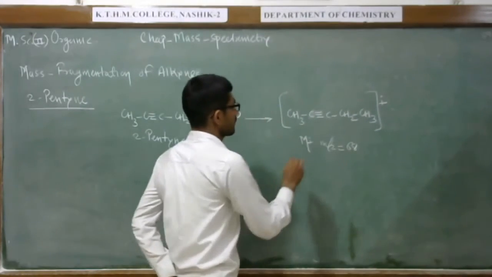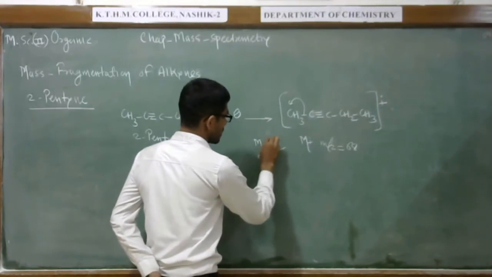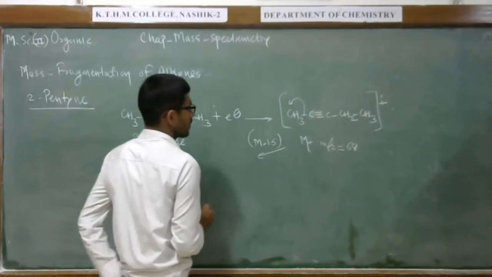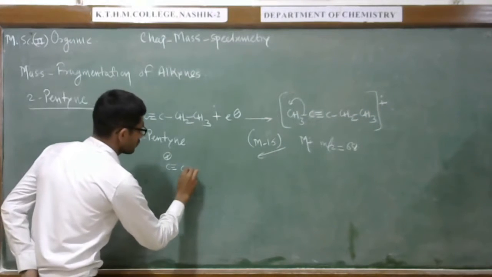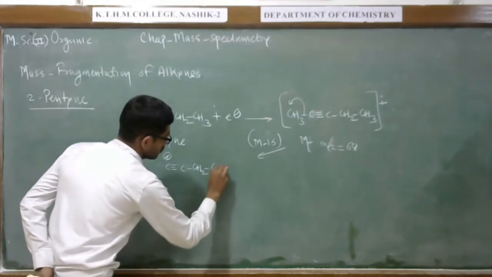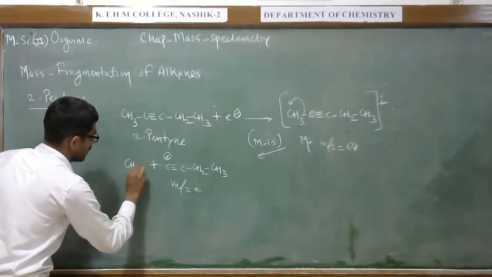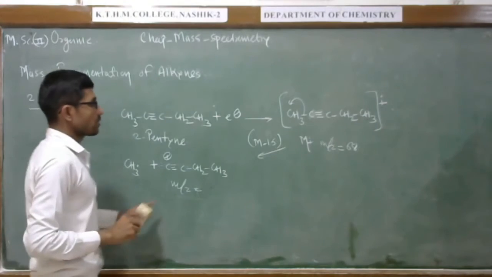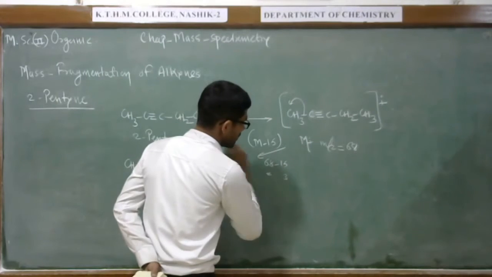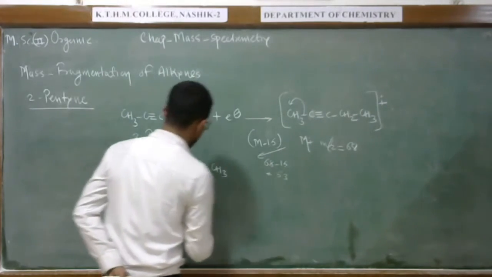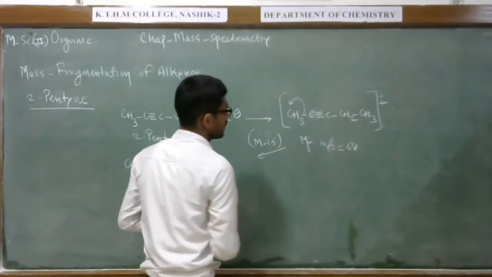After this, we can observe this group loss, that is the M minus 15 peak here, with the radical as the other part. So 68 minus 15 comes out to be 53. At this value we can observe the peak because of loss of methyl radical.